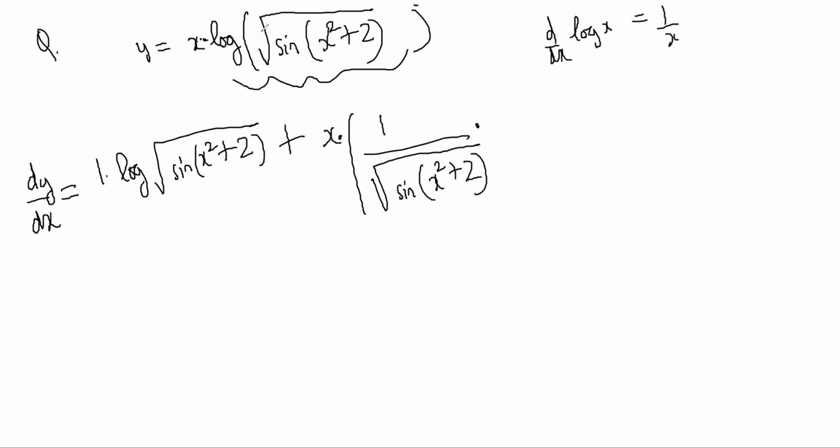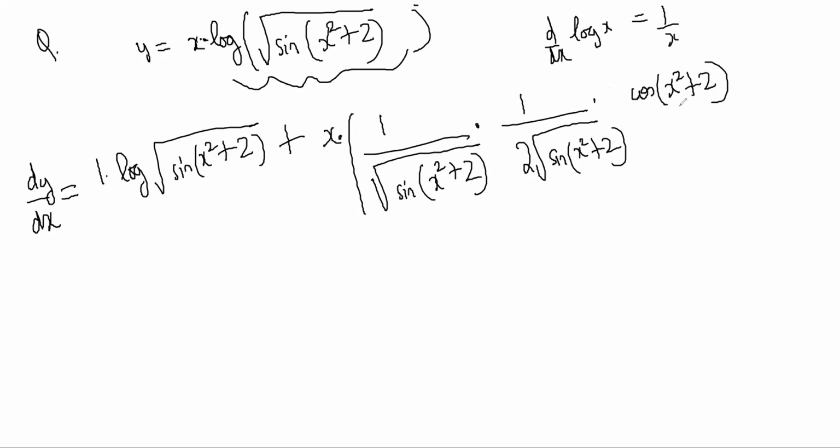So I have to now differentiate this inside part. Root of something, I have to differentiate, right? Root of something, differentiation is x power half, so something power half, so half minus 1. So 1 by 2 root sine of x square plus 2, but you have to differentiate inside part also, because it is not sine of root x. So sine of x square plus 2 you have to differentiate, so it becomes cos of x square plus 2, and you have to differentiate inside also, so it's 2x.